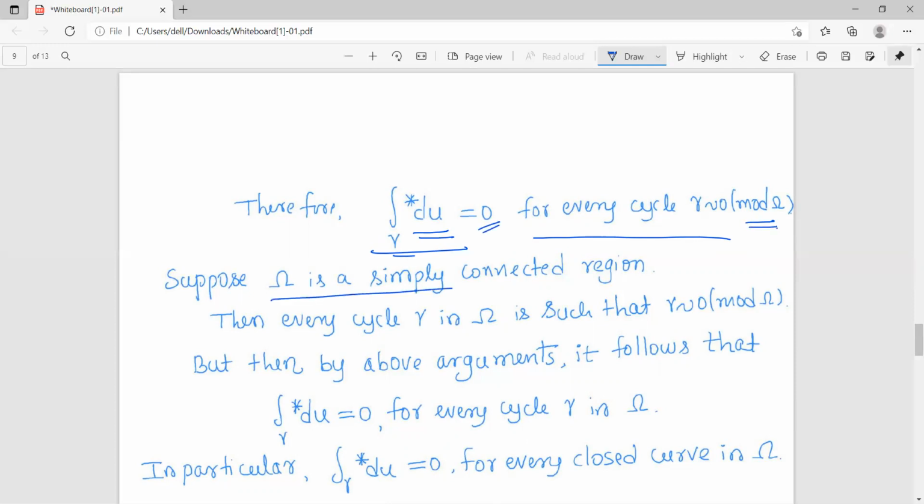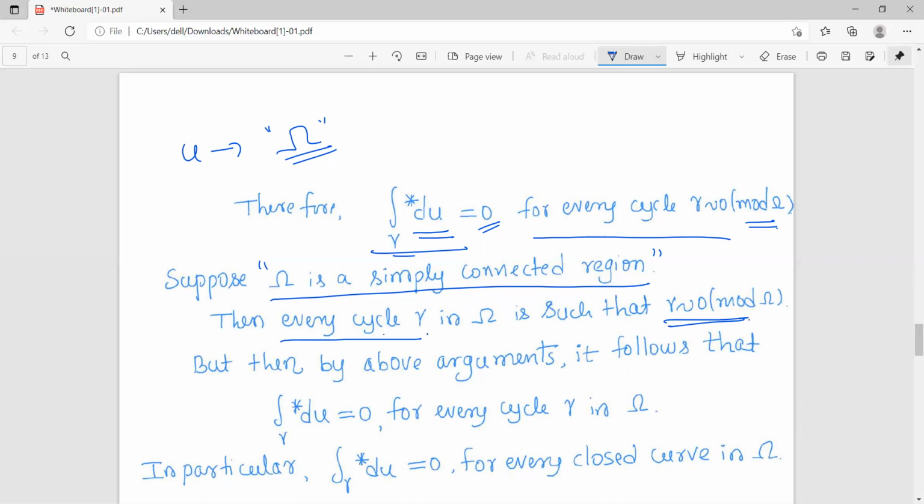Now we shall make a special assumption that omega is a simply connected region. We started with the fact that u is harmonic in a region omega, so omega was just a region. Now make an assumption that omega is a simply connected region. Previously we have observed that in a simply connected region every cycle is homologous to 0 with respect to omega.